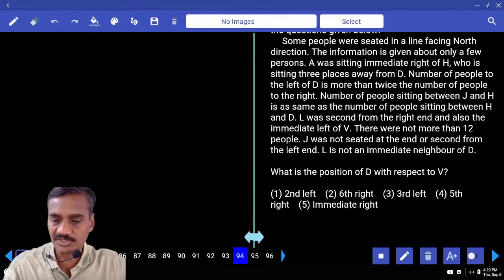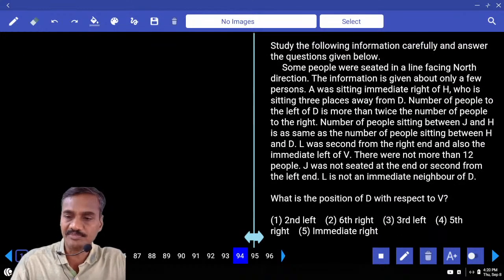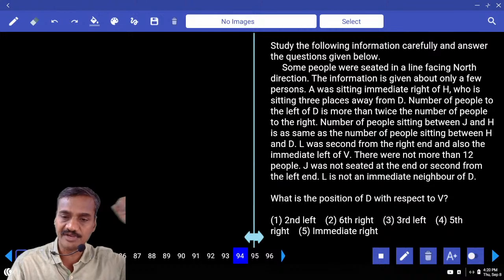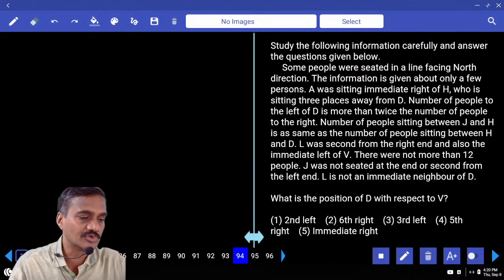Now this is based on certain number of people. Some people were seated in a line facing towards north. And how many questions were given? Only 3 questions were given under this one.